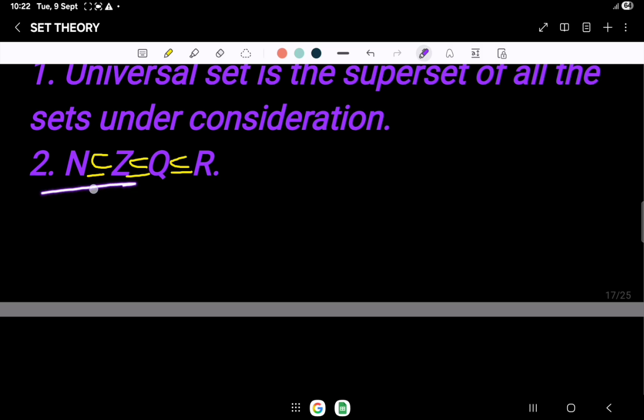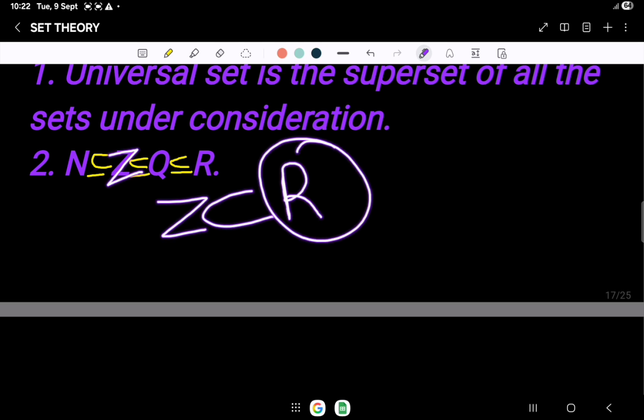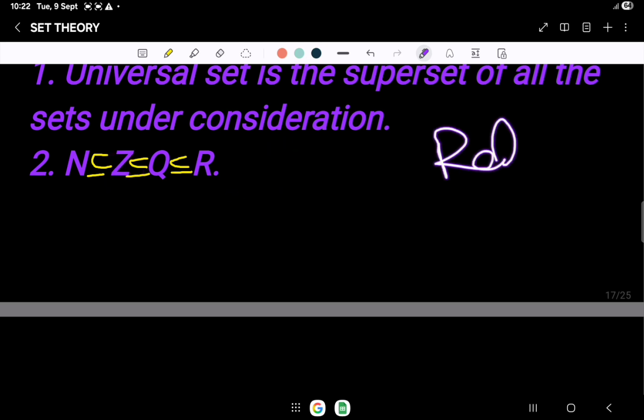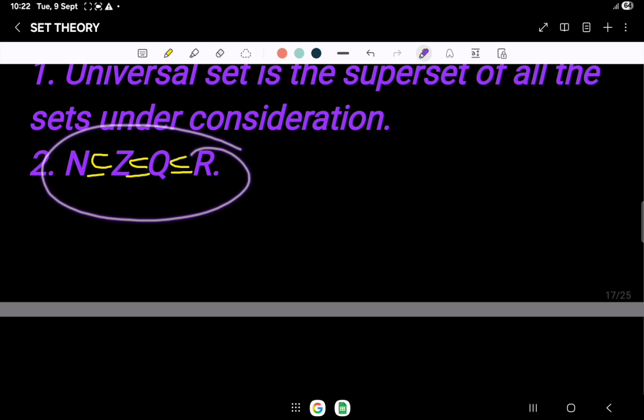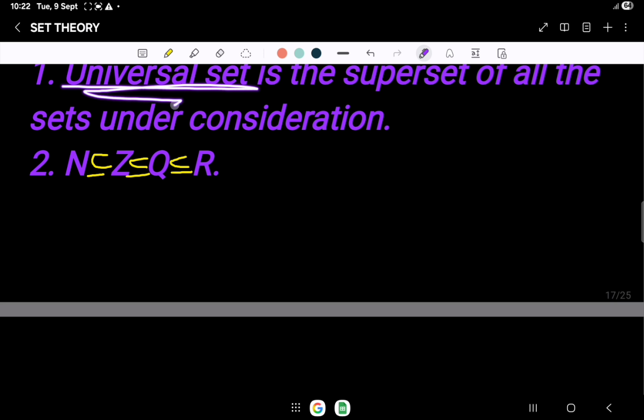Note that natural numbers are a subset of integers and integers are a subset of rational numbers, and rational numbers are a subset of the real numbers, which include rational as well as irrational numbers, and all these sets are a subset of the universal set. It means that the universal set is the superset of all these.